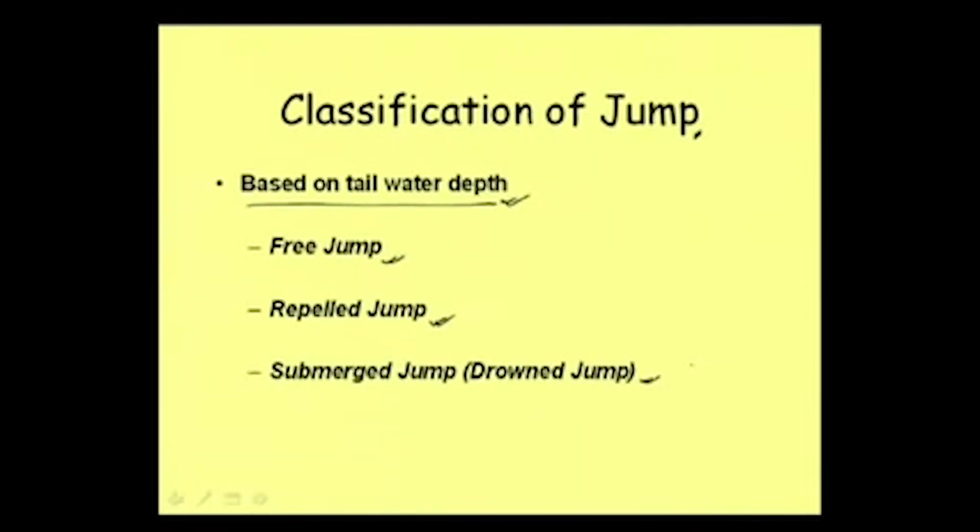Well, just let us see how this tailwater depth is significant and how it influences the hydraulic jump. Say we have a y1 here. Now, let us refer to the specific force diagram.